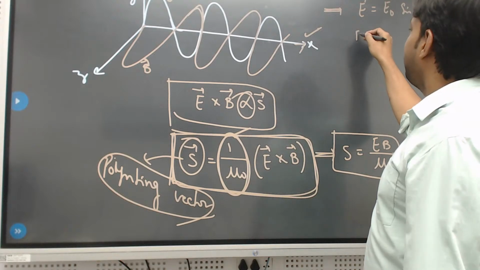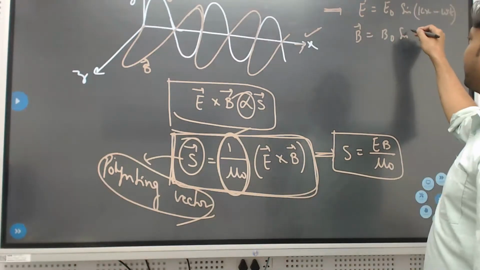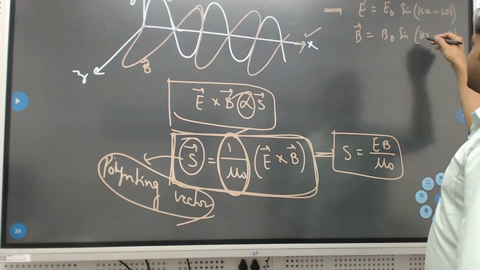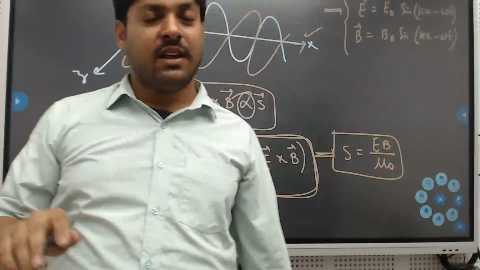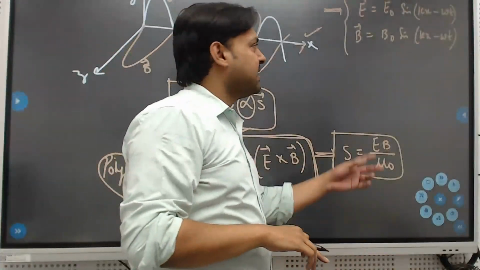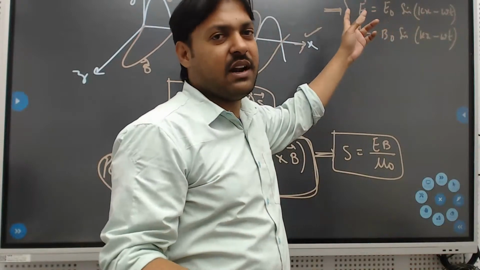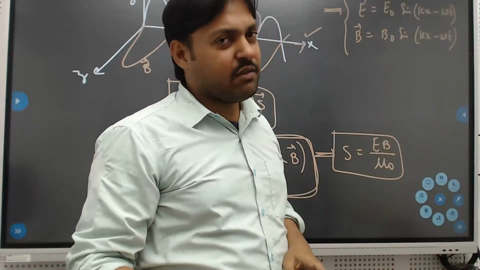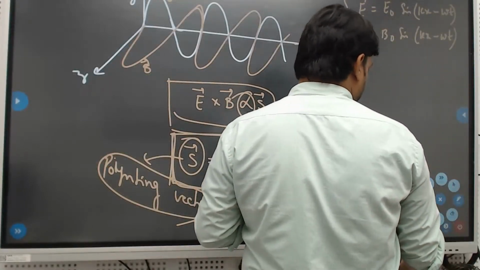Okay. So the B vector equals B naught sine, again, of kx minus omega t. So wave equations, sometimes they can ask. Previous recent Mains level questions are there on this. They'll ask to calculate the peak value of the electric field and the peak value of the magnetic field by giving some equations. So please don't overlook that. Try to revise it once.